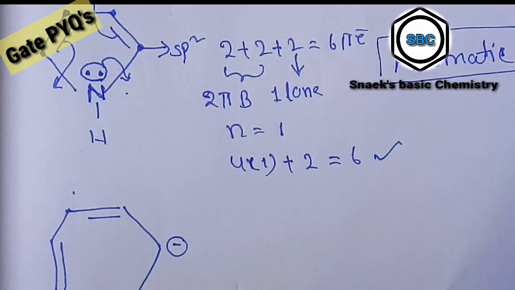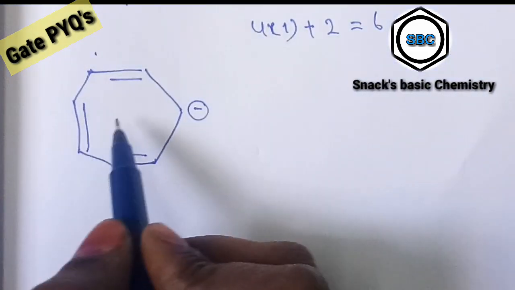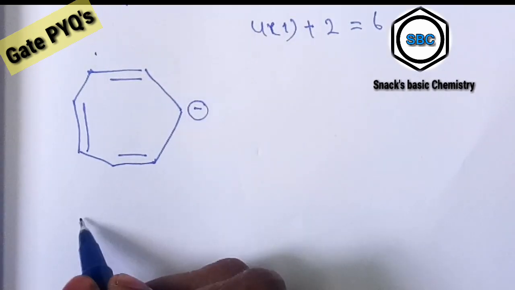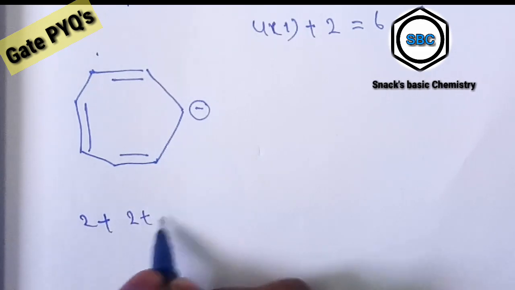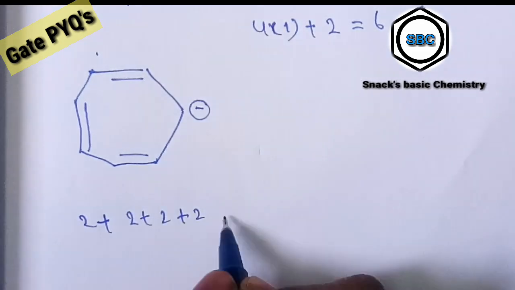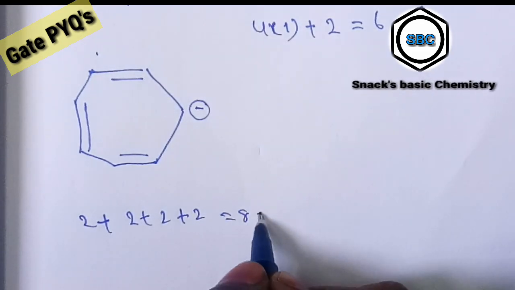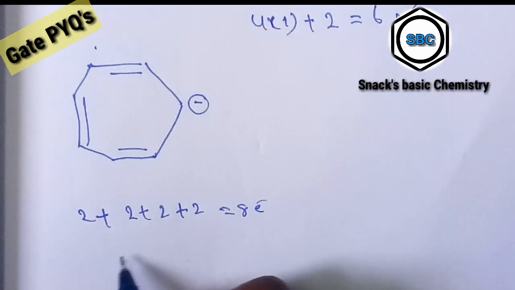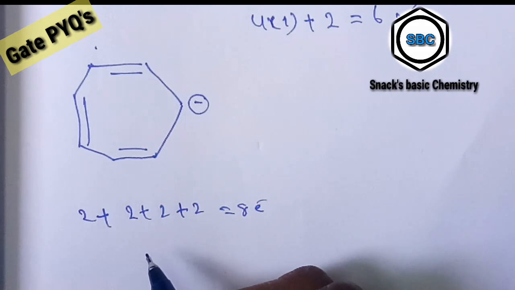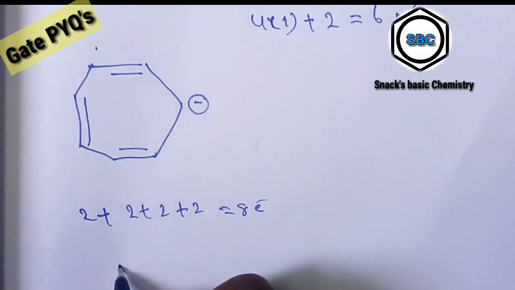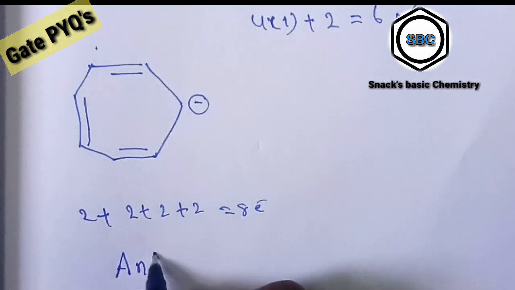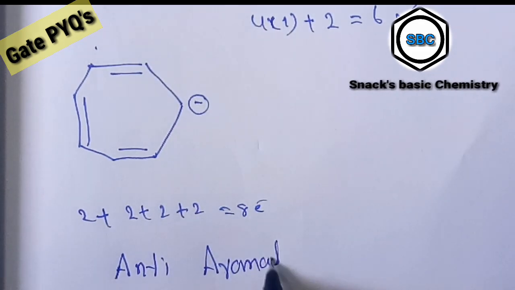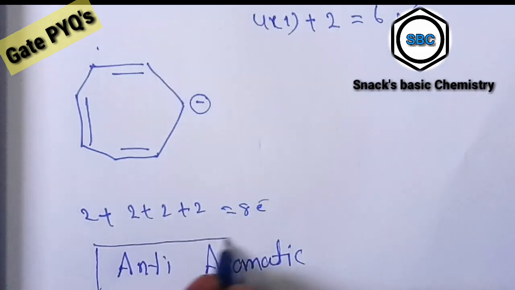Next we are taking this molecule. Total we are counting 1 2 3 4. How many electrons in total? 2 plus 2 plus 2 plus 2 is equal to 8 electrons we are considering. So is it aromatic, non-aromatic or anti-aromatic? We already discussed this one, it is anti-aromatic.